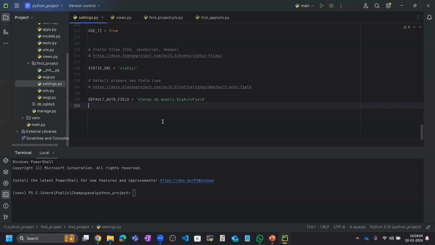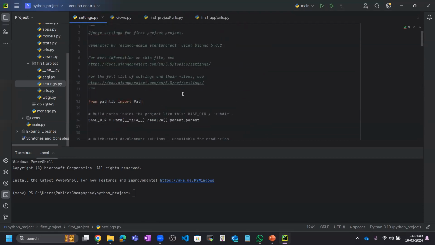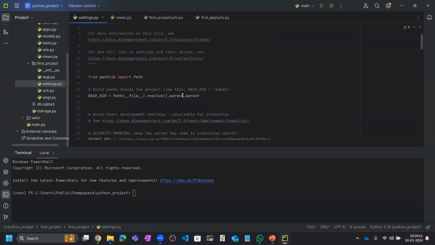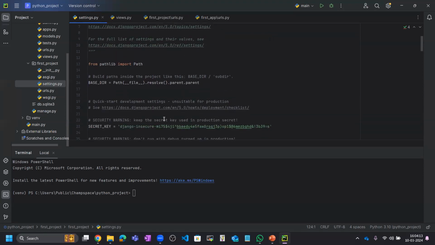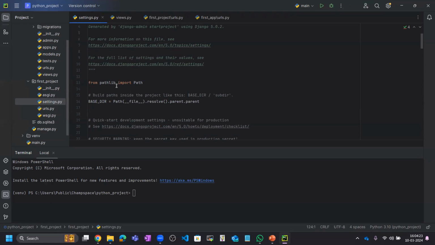I will write some code. Okay, I will tell you how to create a template and how to map the URL of the template to your Django server. For that, an important file is settings.py, which is a very important file, and this settings.py file will be present in your first project, in your project name. And here you need to edit some URLs, on the basis of which you can render the web pages. Okay, let me tell you this.